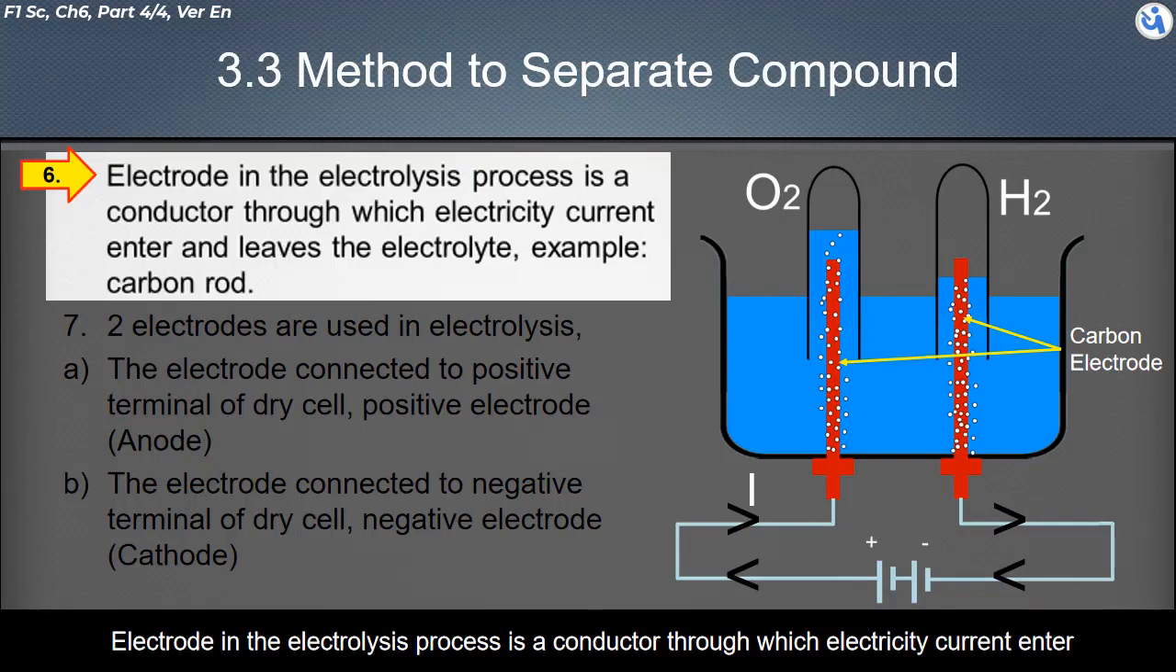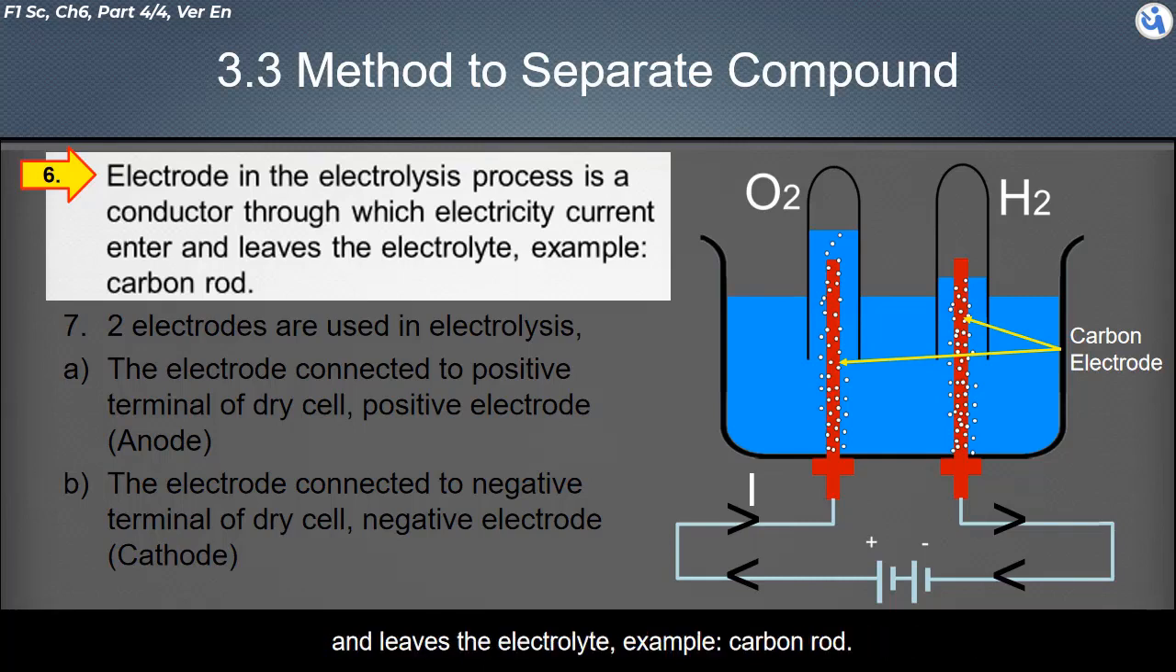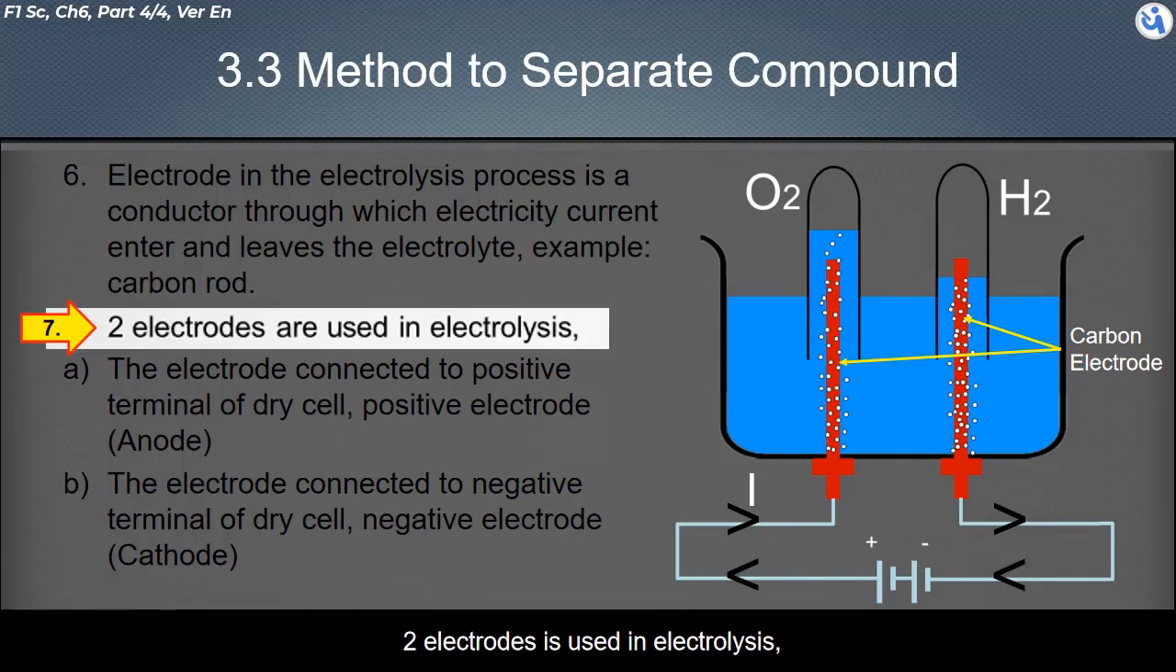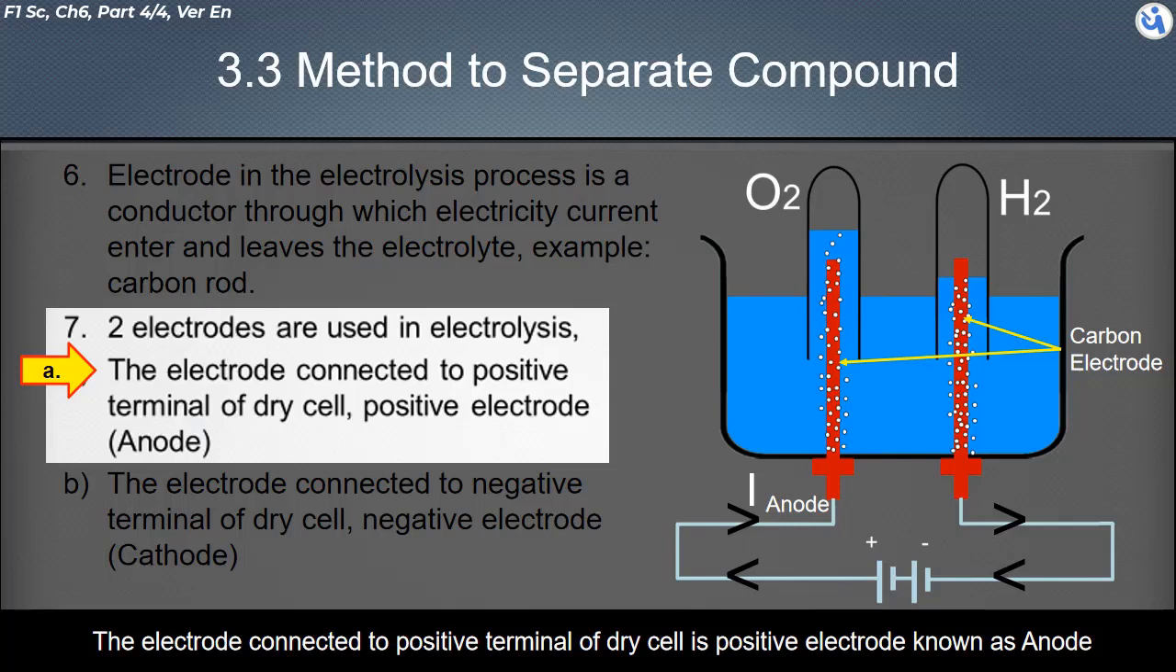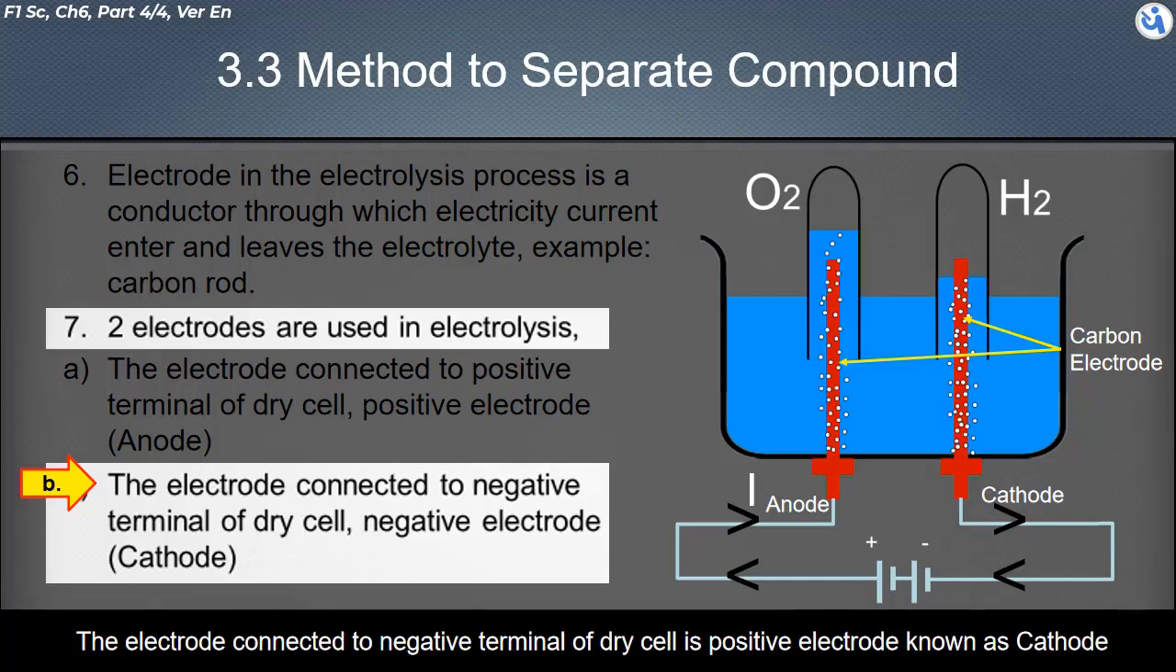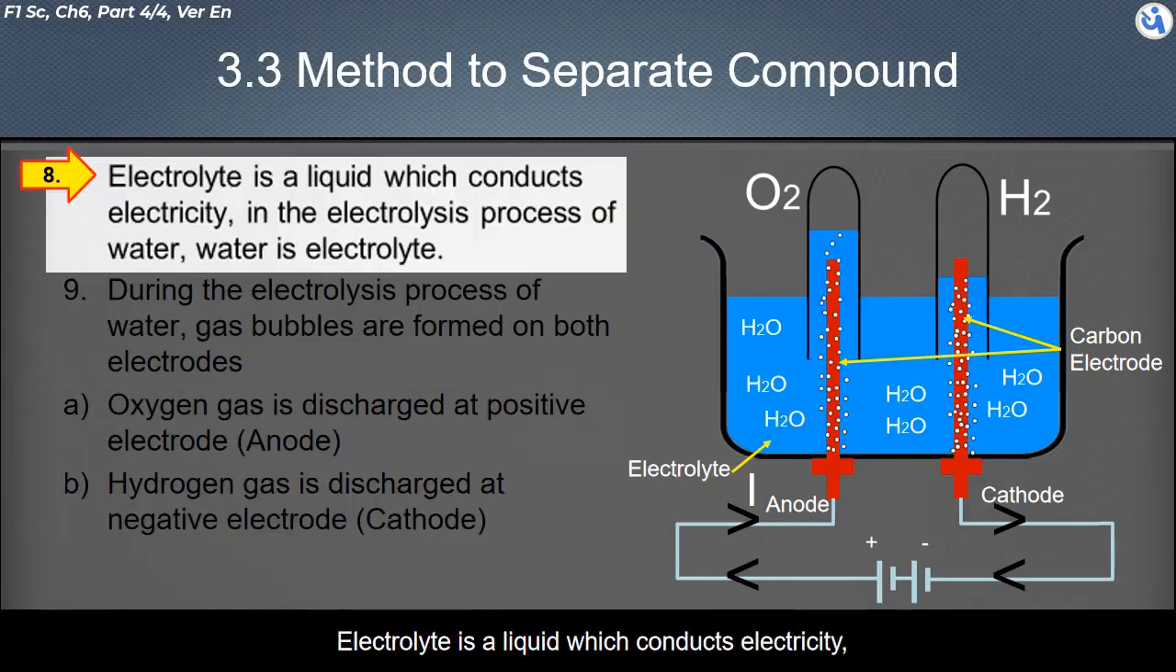In the electrolysis process, an electrode is a conductor through which electric current enters and leaves the electrolyte, for example, a carbon rod. Two electrodes are used in electrolysis. The electrode connected to the positive terminal of the dry cell is the positive electrode, known as the anode. The electrode connected to the negative terminal of the dry cell is the negative electrode, known as the cathode. Electrolyte is a liquid which conducts electricity.